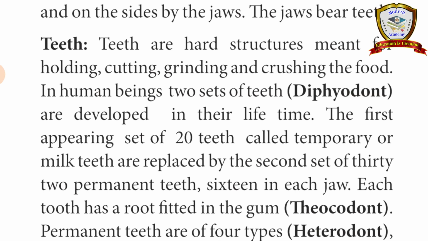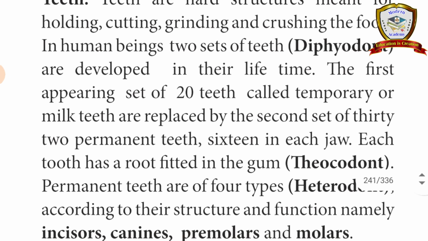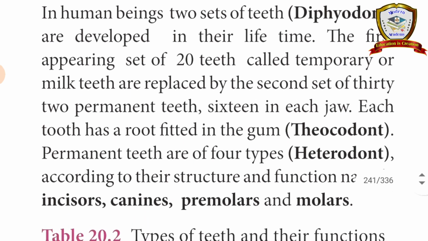The first appearing 20 teeth are called temporary or milk teeth. When we are babies, teeth will definitely have grown. But later, that tooth falls down. What is that tooth called? Milk teeth. Next, permanent teeth mean that after shedding of the first set of teeth, a new set of teeth will grow. That is called permanent teeth.